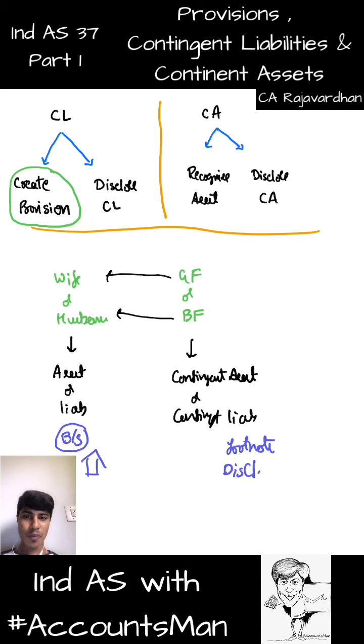Do you understand the entire scenario? So assets and liabilities will go to the balance sheet. Contingent assets and contingent liabilities should only be disclosed. That's what I mentioned here. But you have to create provision against contingent liabilities. You have to recognize contingent assets in the balance sheet. When do you do this? That's the present question.